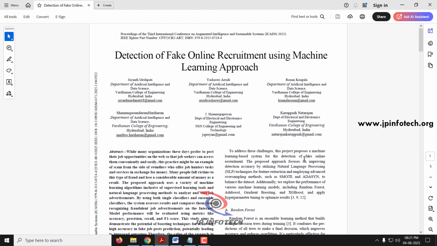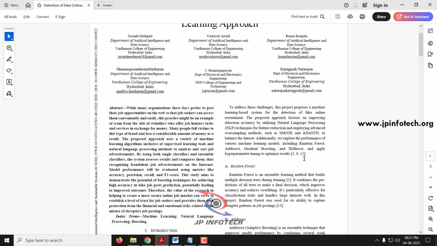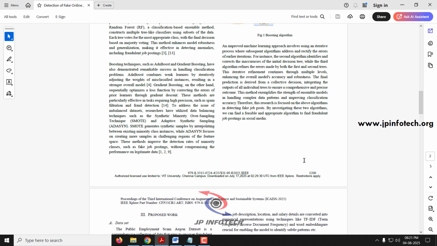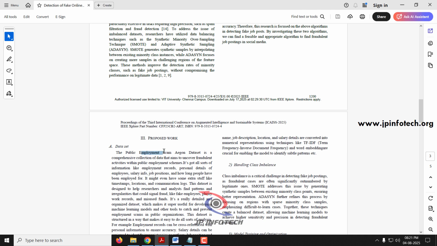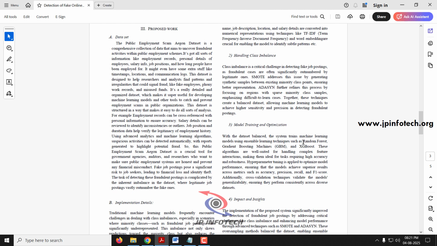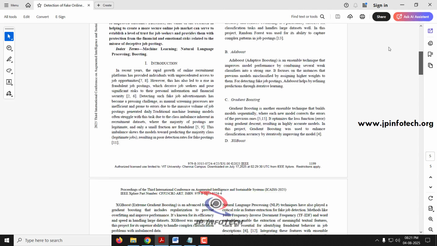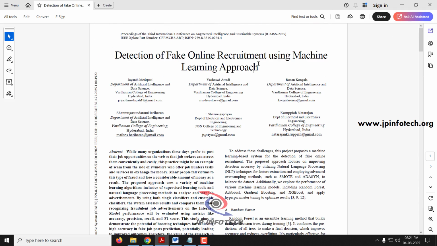So in the base paper, the authors have utilized a machine learning approach for detecting this kind of fake online job posting. They have utilized the dataset called Employment Scam Dataset, and they have used machine learning models such as random forest, gradient boosting machines, and XGBoost. Based on that, they have implemented this project, and these details have been mentioned in the base paper. But we are not going to do the same as mentioned in the base paper. So now let us see what enhancement we have made over the base paper or the existing system.